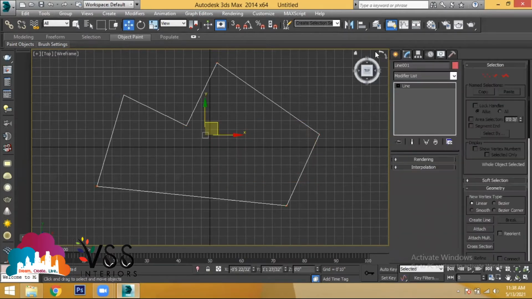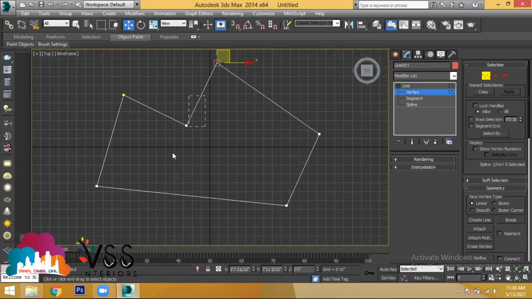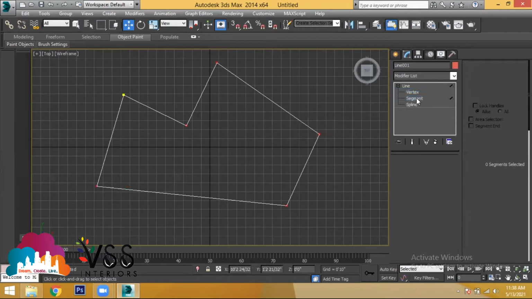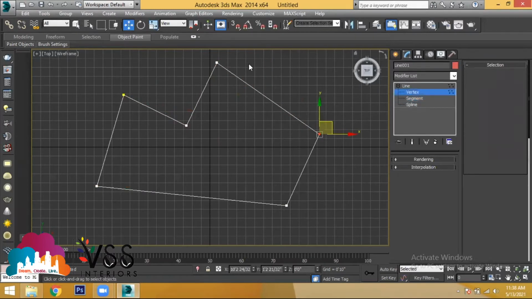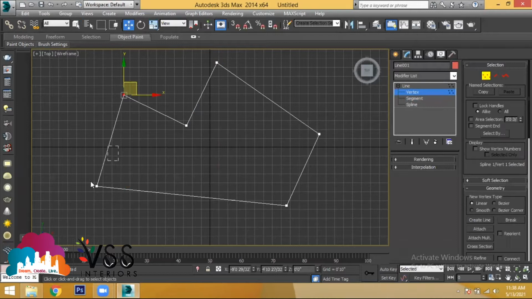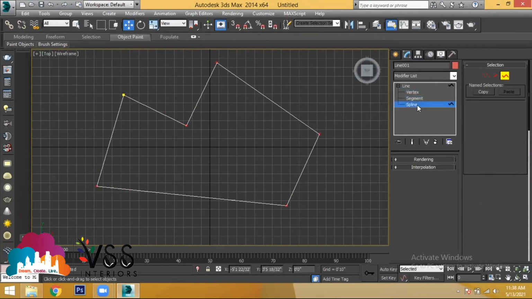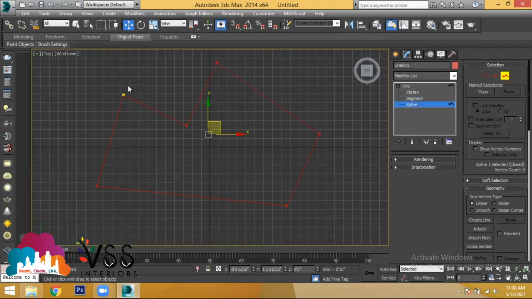If you go to modify, we have discussed about the selection of vertex, the selection of set vertex and selection of segment. Segment is nothing but, as we know, the selection of a line between two endpoints. Vertex is nothing but selection of the endpoints, called as vertex. Spline is nothing but selection of the complete object.